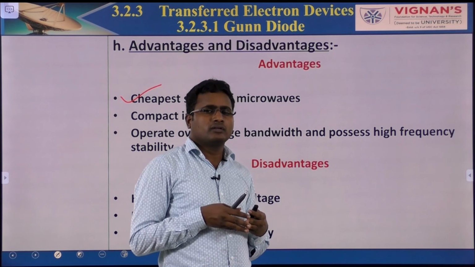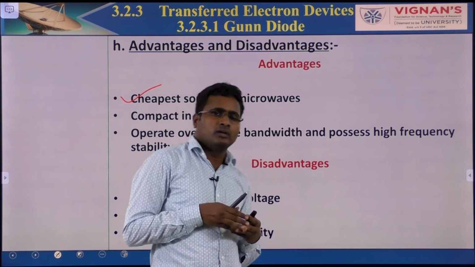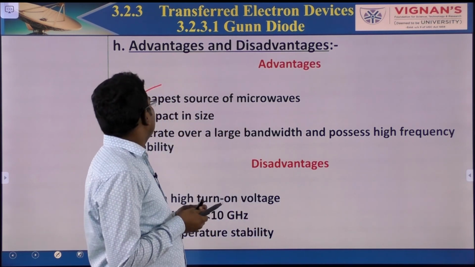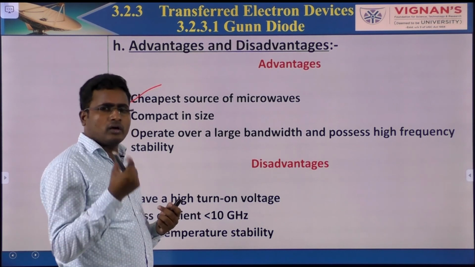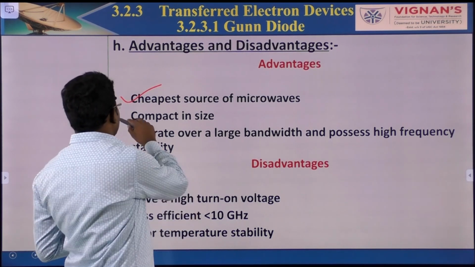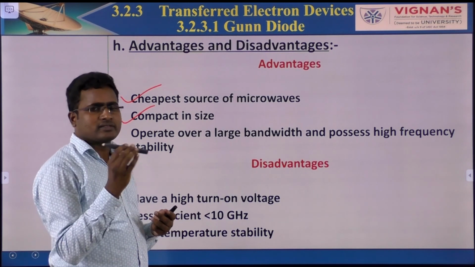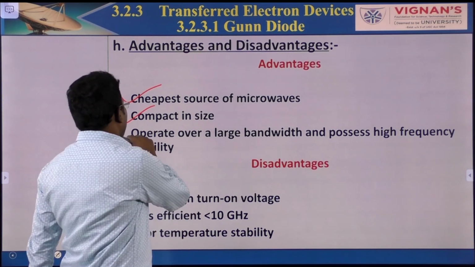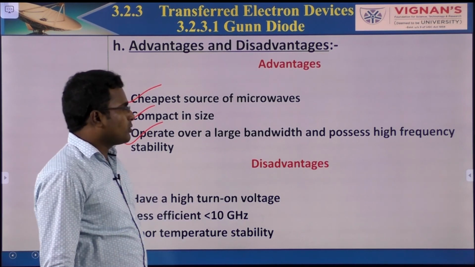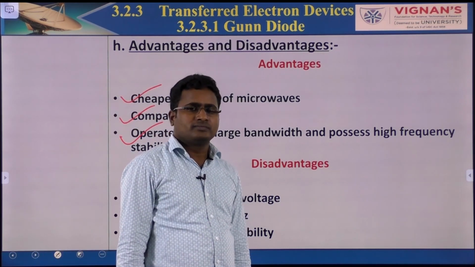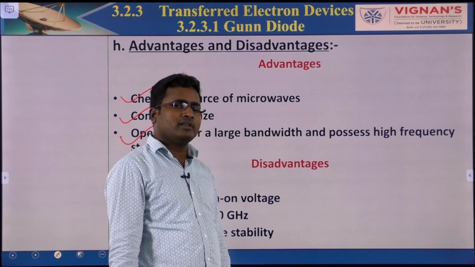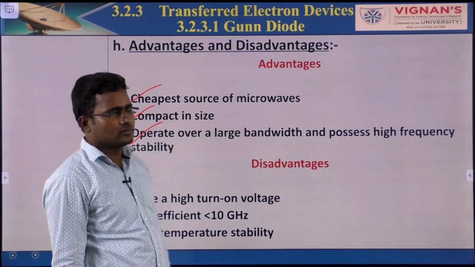Compared to those devices, it is very cheap and a very small device, compact in size. It can operate over a large bandwidth and possesses high frequency. So we can operate at very large bandwidth and high frequency also.